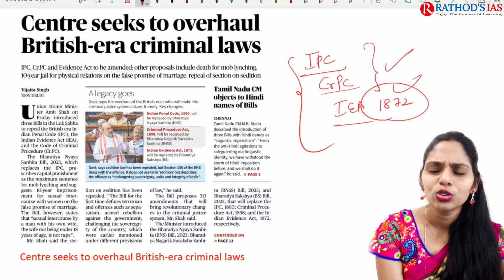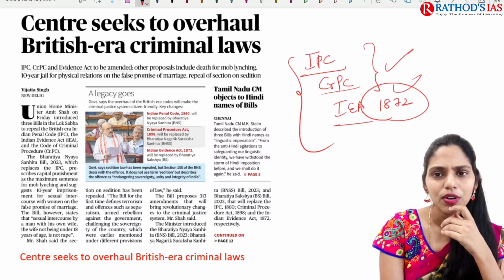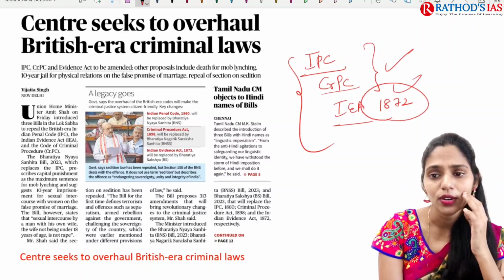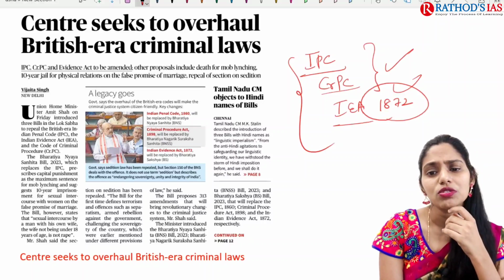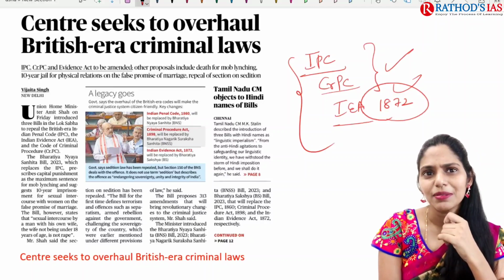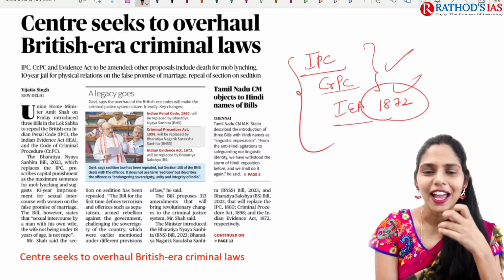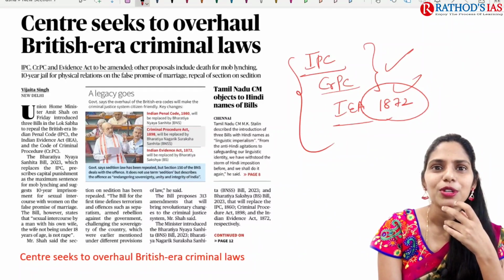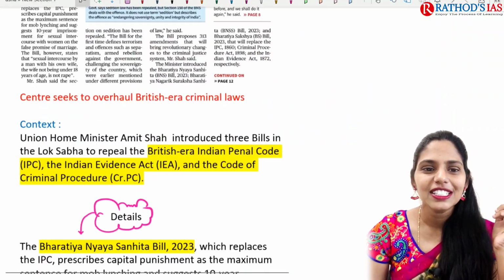I don't know why. Many times I thought that yes, we got independence from the Britishers, that is 70 years ago. But even so, why are we following the rules and laws which were made during the British era? I don't understand. So let me know your opinion, whether you are having the same doubt or not. If you are having the same doubt, let us come together and find the solution for this. So now let us try to see the context.